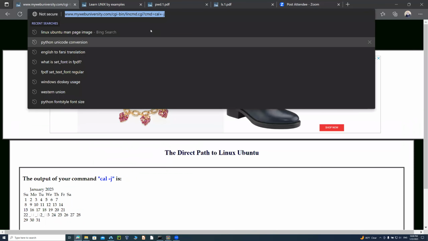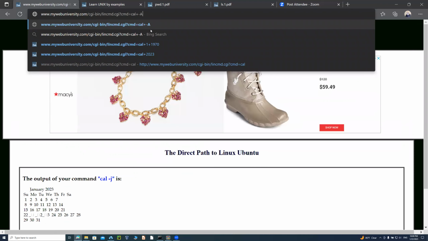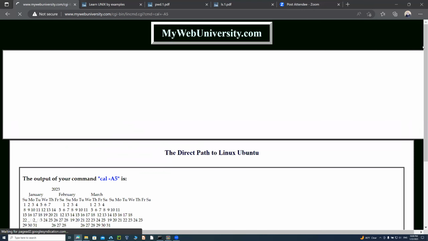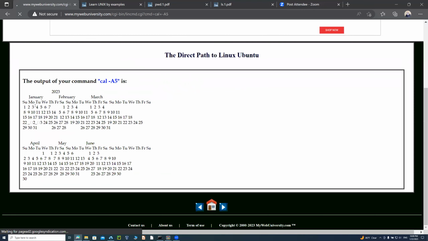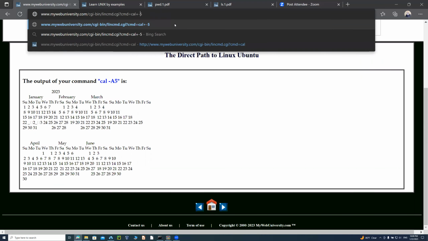And if you say calendar plus, let's say, -A5, and then show me 5 months after this month. So we're in January, you see 5 months after. Or let's say, show me 5 months before January.